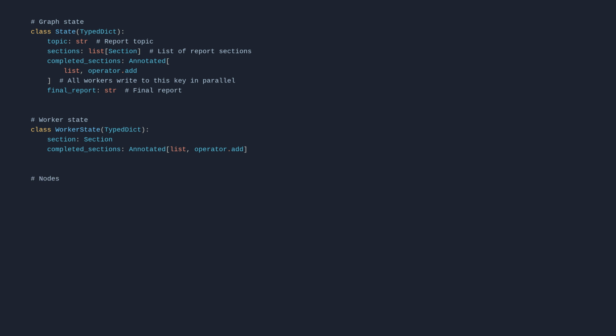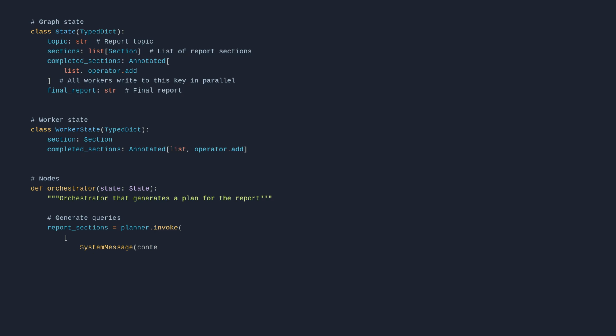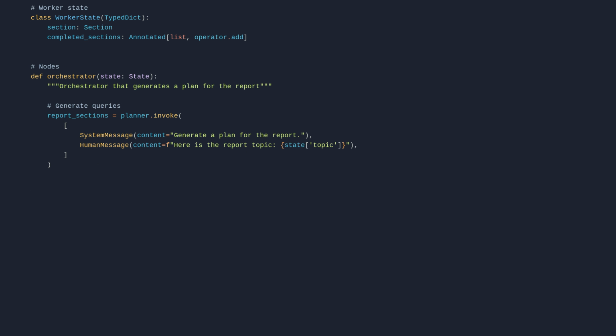# Nodes. def orchestrator(state: State): Orchestrator that generates a plan for the report. # Generate queries. report_sections = planner.invoke( SystemMessage(content="Generate a plan for the report."), HumanMessage(content=f"Here is the report topic: {state['topic']}") ). Return {"sections": report_sections}.